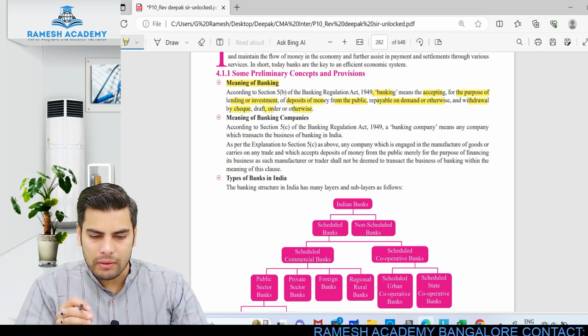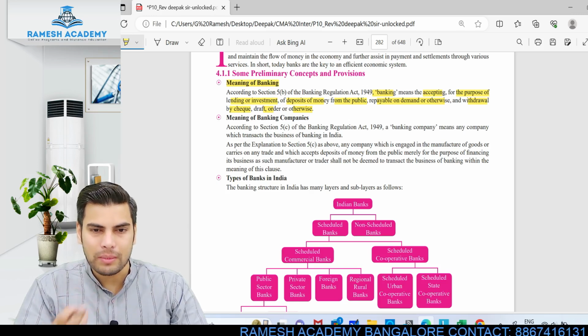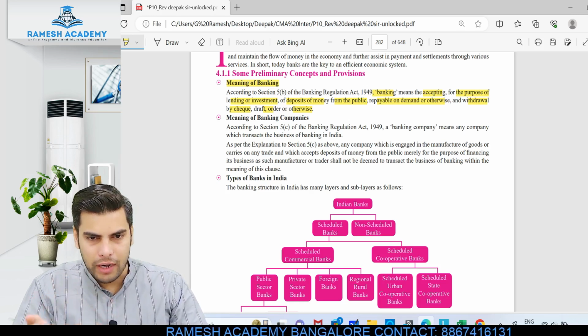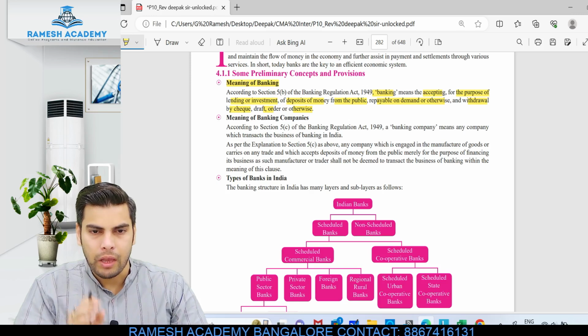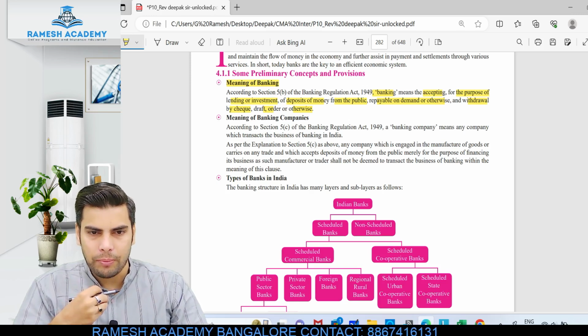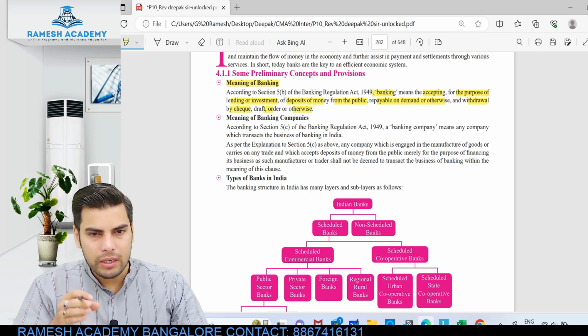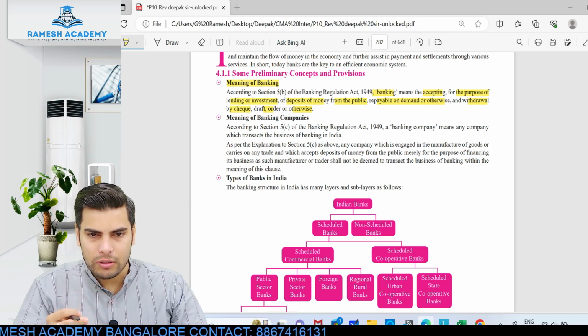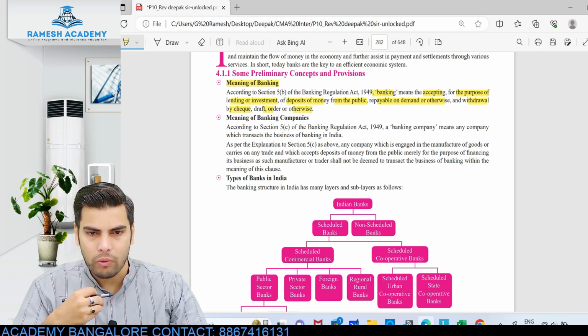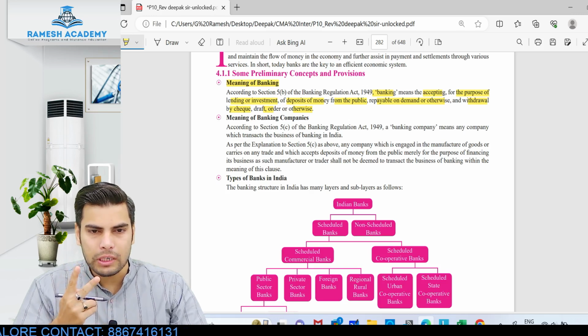So what is banking? Banking is nothing but accepting the deposit from the public. For what purpose? Either for the purpose of lending or for the purpose of investment. So why do you think the bank will be accepting the deposit from the public? There might be two things. Either for the purpose of lending. See, when it comes to bank, we don't just deposit the money. We also will be availing some loan, right? We'll be borrowing the money also from the bank. So the two objectives of bank are accepting the deposit and lending the amount.